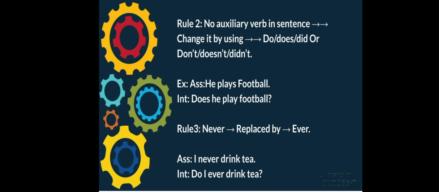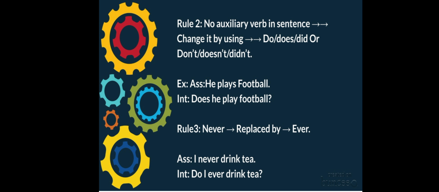Okay. Next, rule number 3. If in an assertive sentence "never" is used, then it will be replaced by the word "ever" in the interrogative sentence. For example, "I never drink tea." In this assertive sentence, never is used.